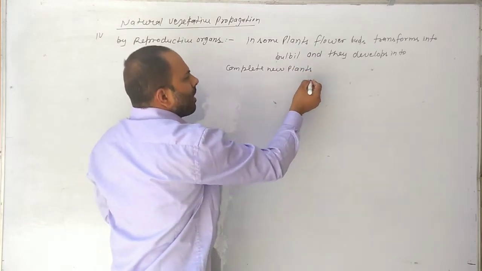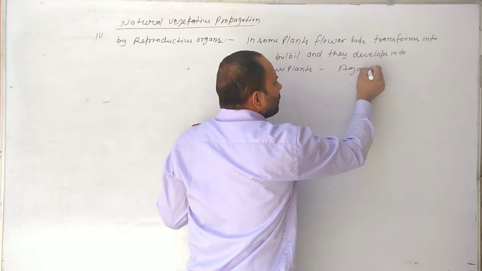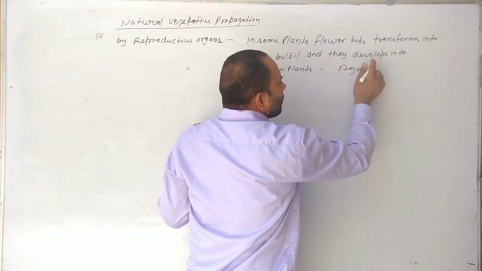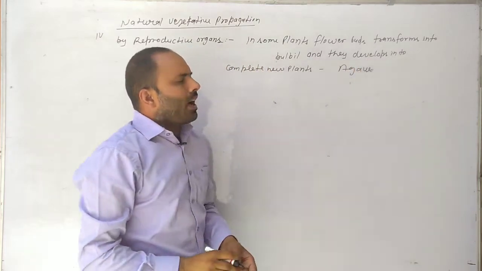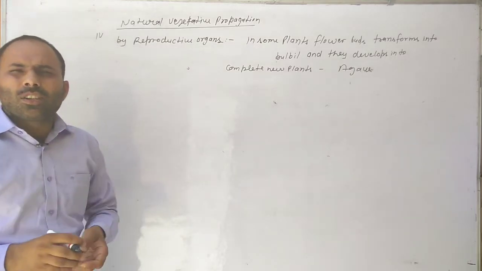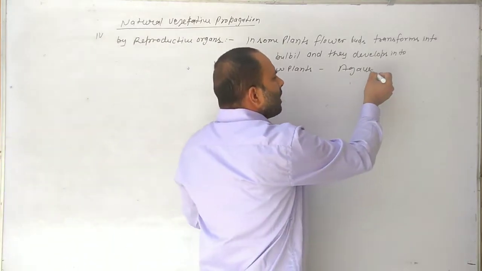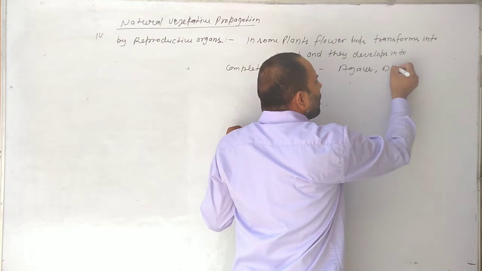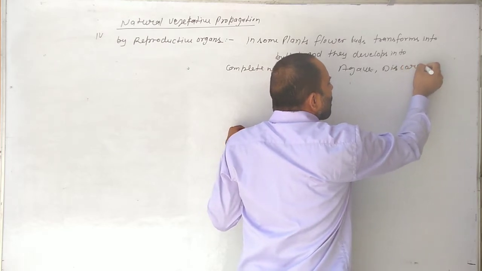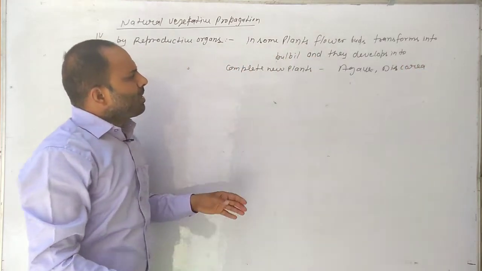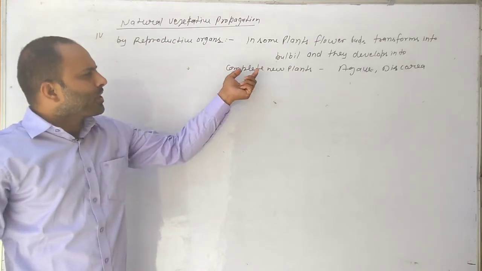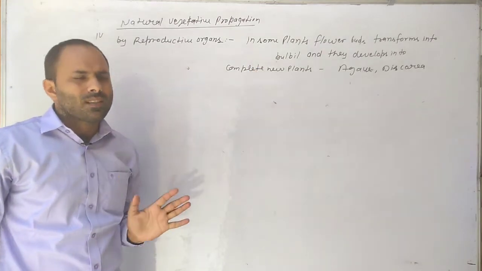For example, agave and Dioscorea. In these plants, bulbils develop into complete new plants.